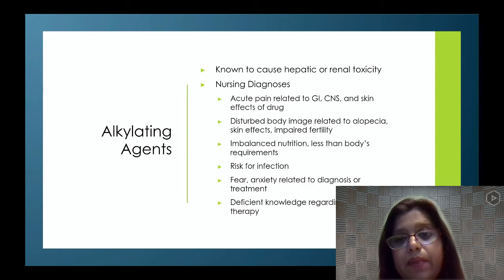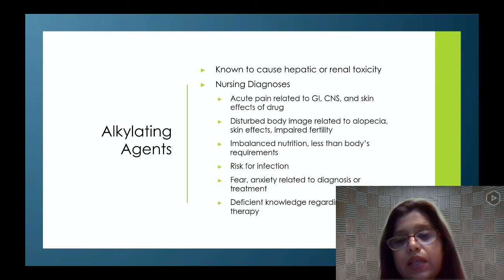So for anemia, we give them some iron supplement. When their WBCs are low, or they have risk of infection, we want to make sure we do something called neutropenic precautions. So what are neutropenic precautions? It means reverse isolation. It also means we do not introduce that patient to people who are sick and have active infections.